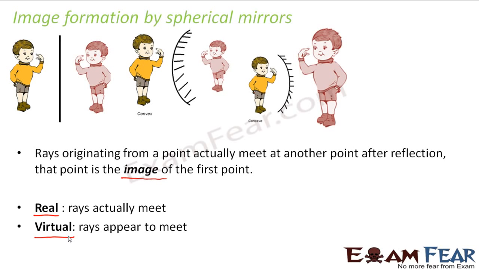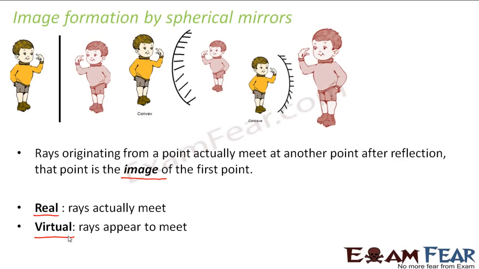Now in case of a concave mirror, here also you are getting a virtual image. Actually, the concave mirror is the one where you can get a virtual image as well as a real image depending upon the location of the object. If your object is very close to the mirror, in this case the boy is standing very close to the concave mirror, the image which is formed is a virtual image. Now you might ask, why is it so? In a convex mirror, you are always getting a virtual image. But why in a concave mirror, if you are standing near, do you get a virtual image, and if you go far, you get a real image?